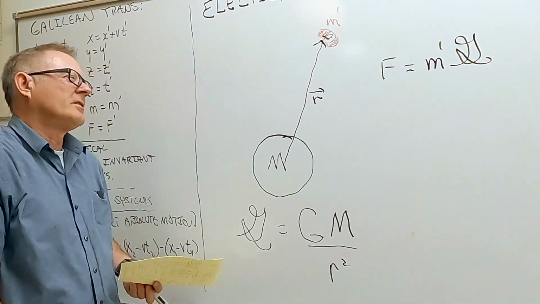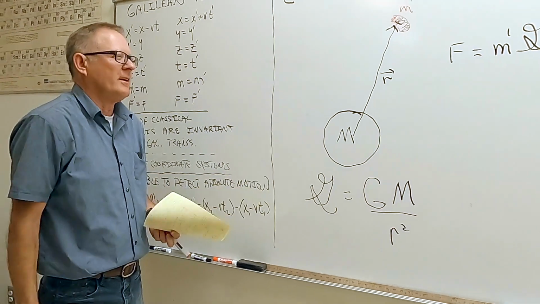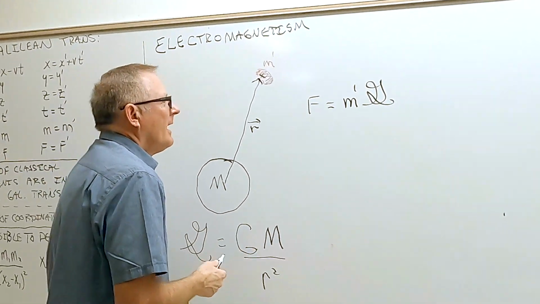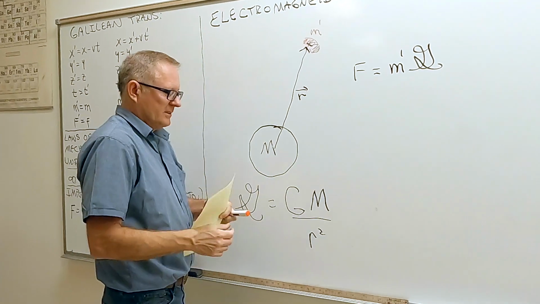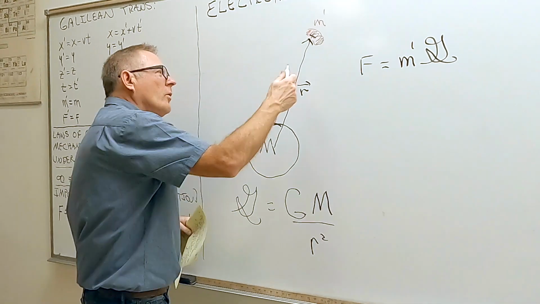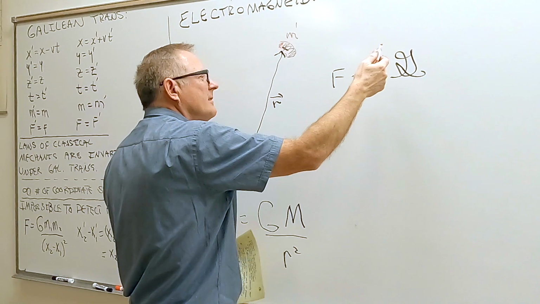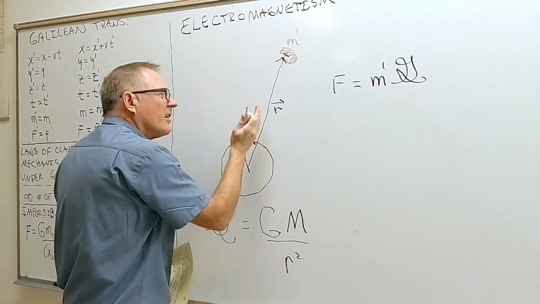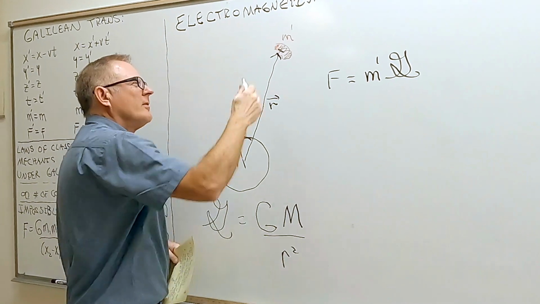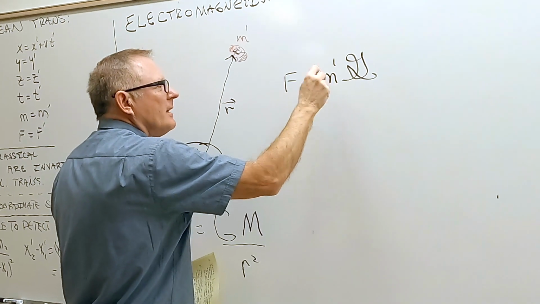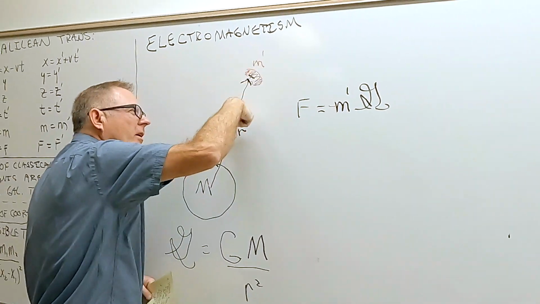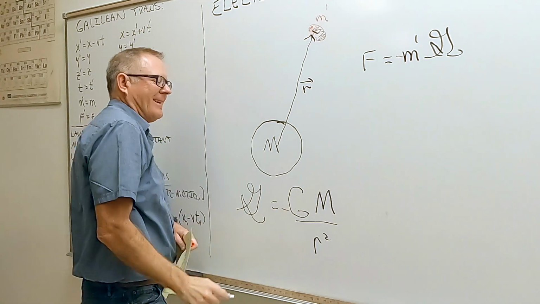Just like on the surface of the Earth, it's m little g. Okay. And since this is an attractive force, and we're going to call r out this way positive, the force is actually this way. So this is a negative, and it's actually because of the g. The gravitational field is negative there.